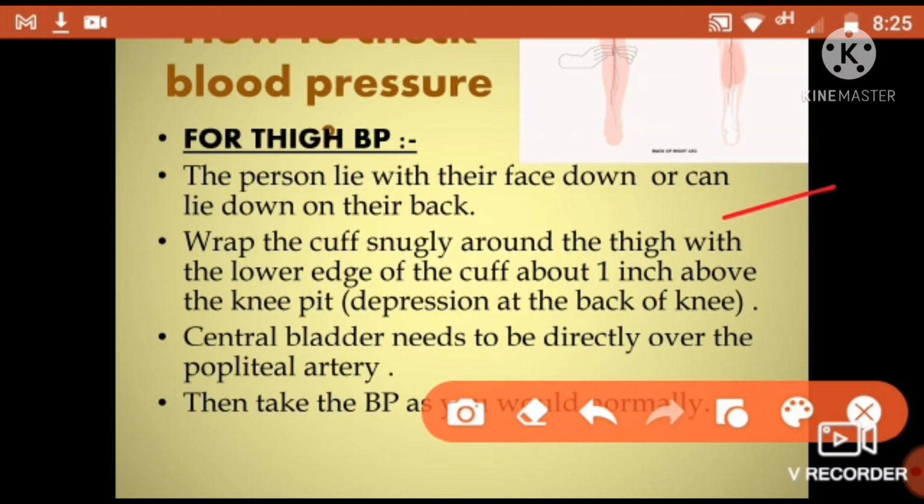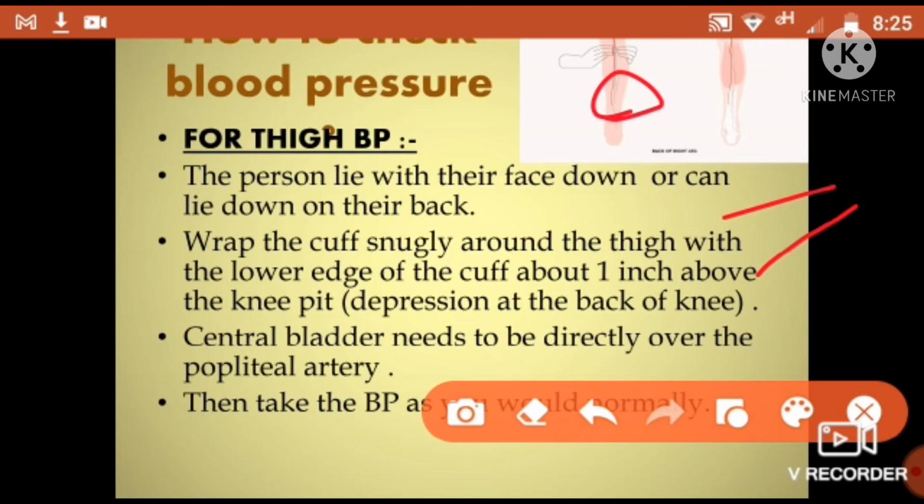You can wrap it snugly, not so tight that it blocks your popliteal artery, but in an appropriate manner. You can wrap it around the lower edge of the cuff 1 inch above the knee pit.